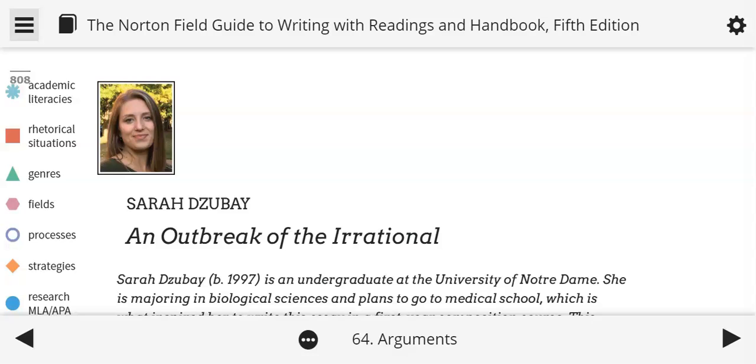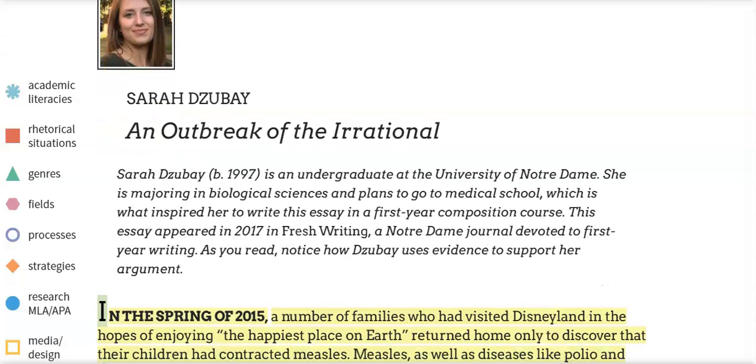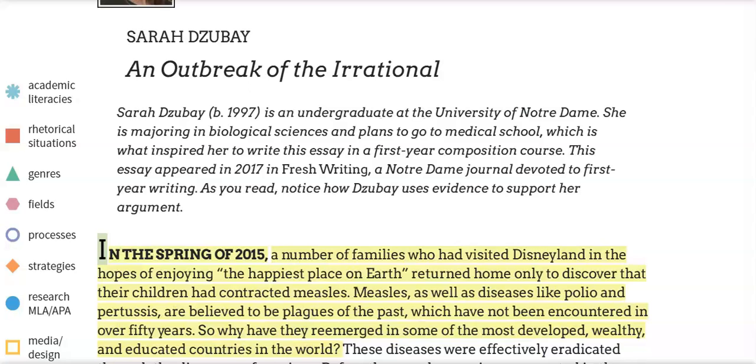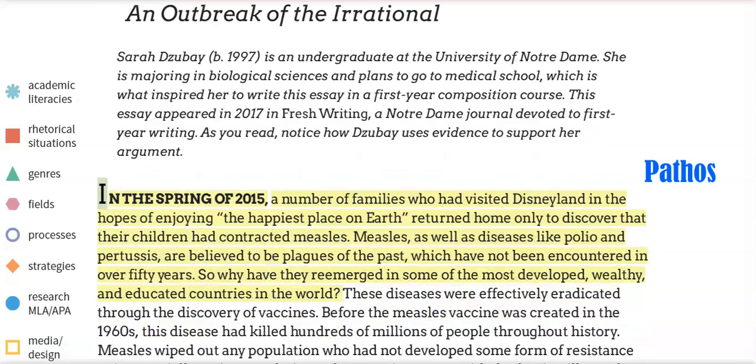So on page 808, we see Dzubay begin her argument with a strong pathos appeal to her readers. She says, in the spring of 2015, a number of families who had visited Disneyland in the hopes of enjoying the happiest place on earth returned home only to discover that their children had contracted measles. Now, whether you have children or younger siblings or not, most people don't want to see kids get hurt, right?